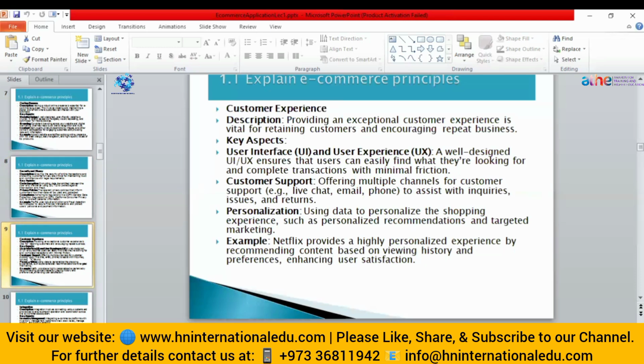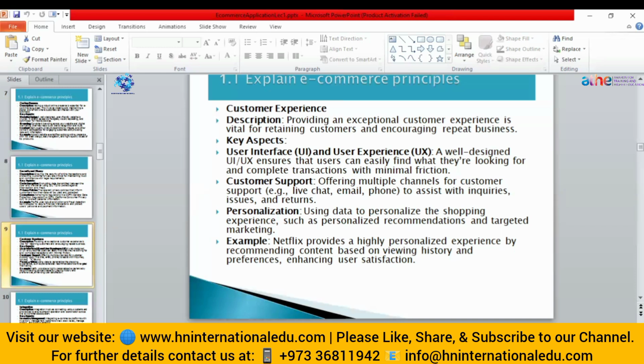Then customer support. You should offer multiple channels for the customers. You can provide them support through live chat, through email, through phone, just to assist them if they have any inquiries, if there are any issues, or if they want to return something, what your return policy is. So you have to provide such things to enhance your customer experience.